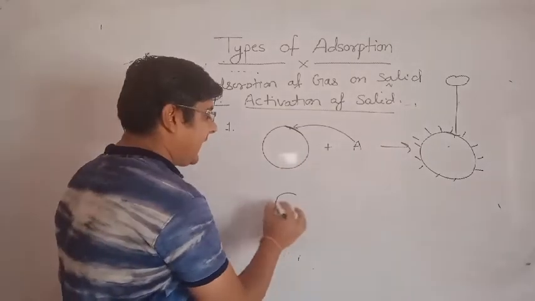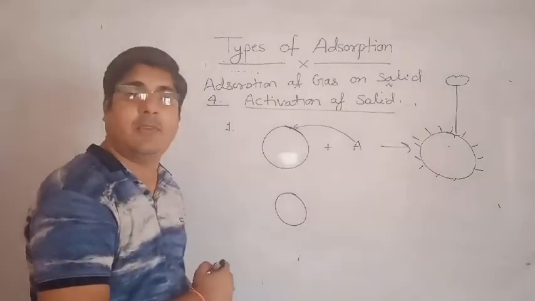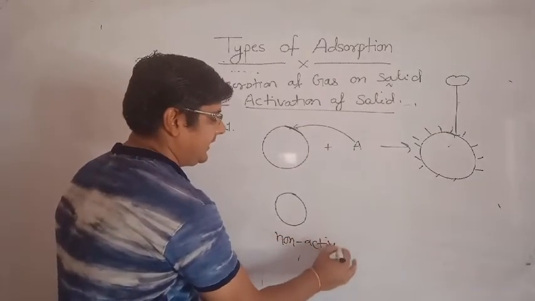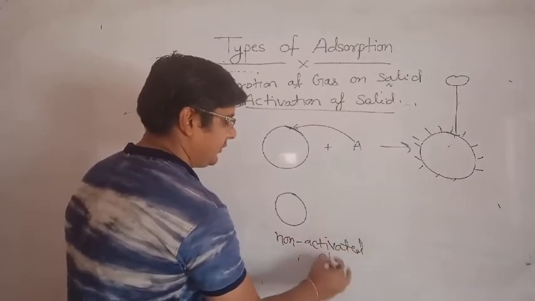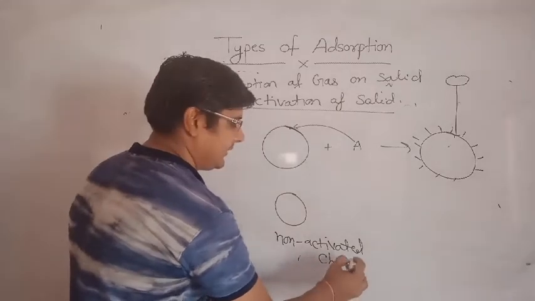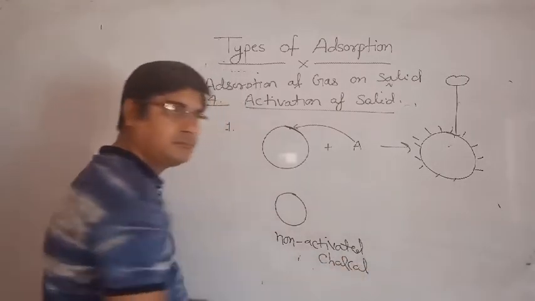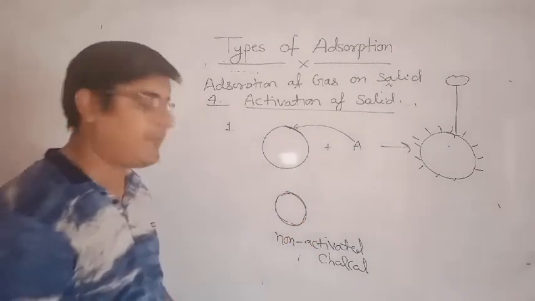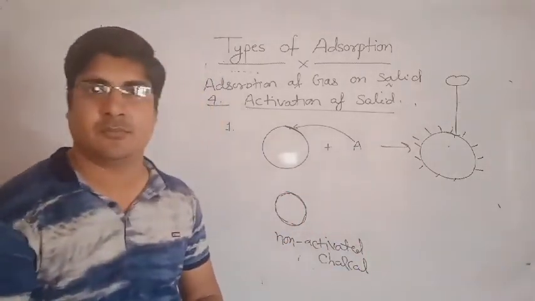Suppose it's a non-activated charcoal. Non-activated charcoal, not activated. There are some hydrocarbon impurities on the surface of non-activated charcoal.